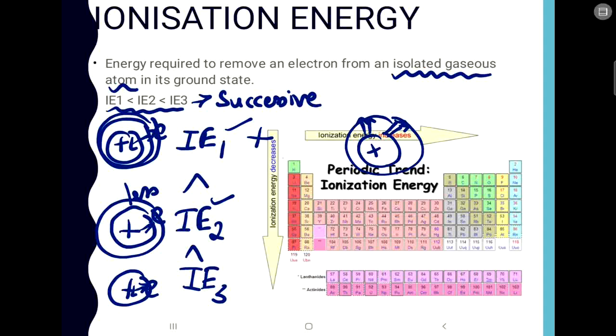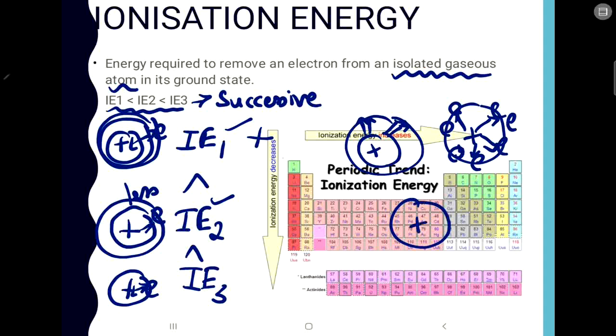Now when the electrons are reducing, the nuclear charge exhibited on a particular electron keeps on increasing. First you had more electrons, so the charge used to get divided among each electron. But now you have fewer electrons, so whatever the charge was, it is now on that particular electron. So there is more of that charge on each electron.